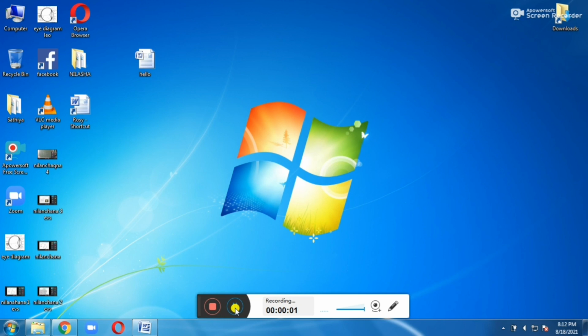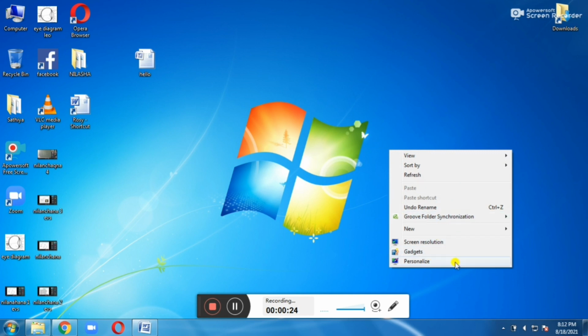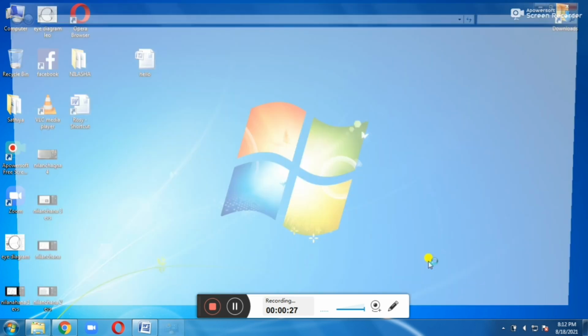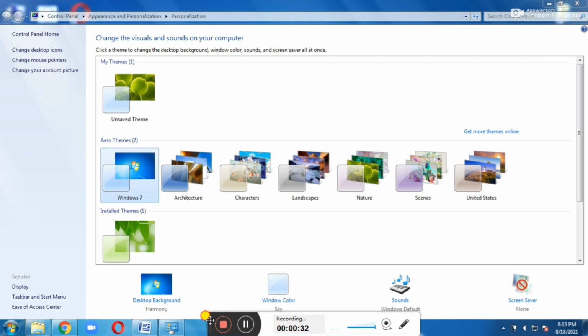For changing the desktop background, that is changing the wallpaper, this is the desktop wallpaper, that's our desktop background. Now we are going to change this. So for changing the desktop background, first we have to right click on the desktop. We will get one menu. In that menu, you have to choose the personalize option. The personalization window will appear. In that, there are more options, but you have to choose the desktop background because we have to change the desktop background only. So we can choose the desktop background option.